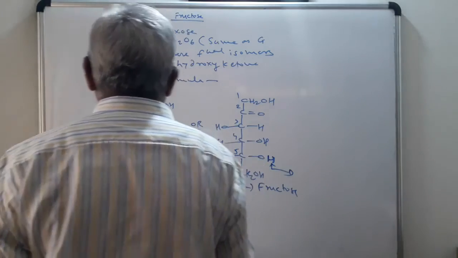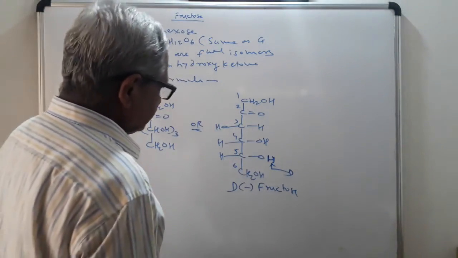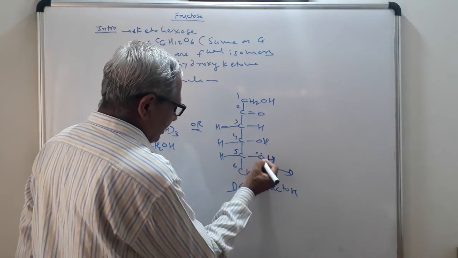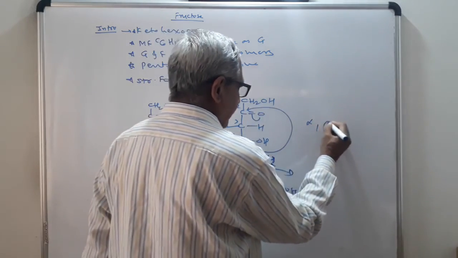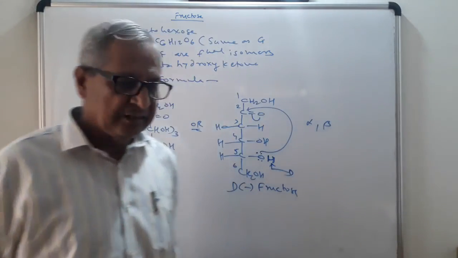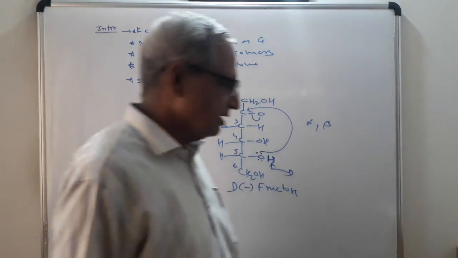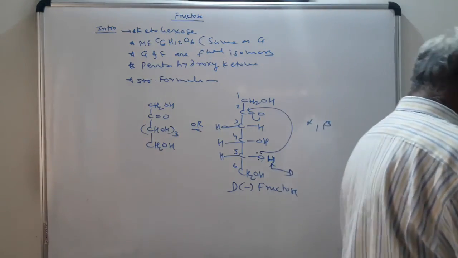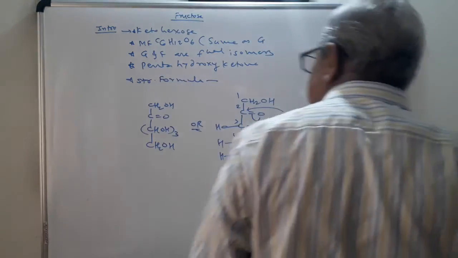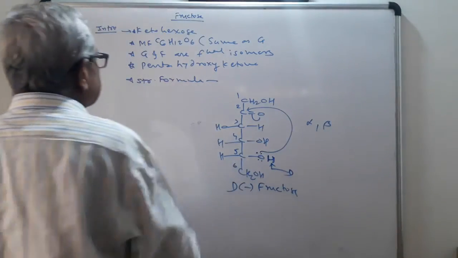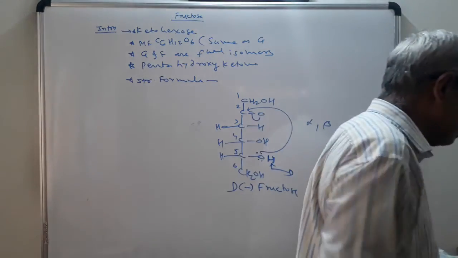Now, cyclic or ring structure of glucose, C5 here, it will donate here. Therefore, you will get alpha and beta structures, and those are the most important points here. That is the glucose. Now, see the two structures here. One is the alpha structure, another one is the beta structure. So, take a brief revision on fructose.